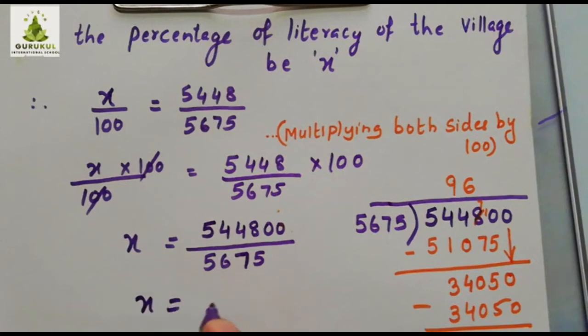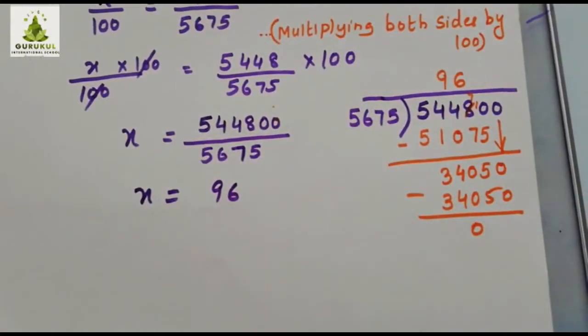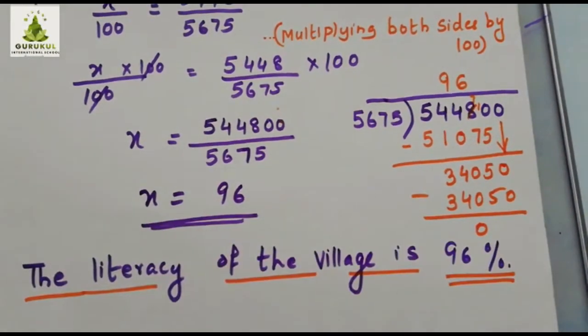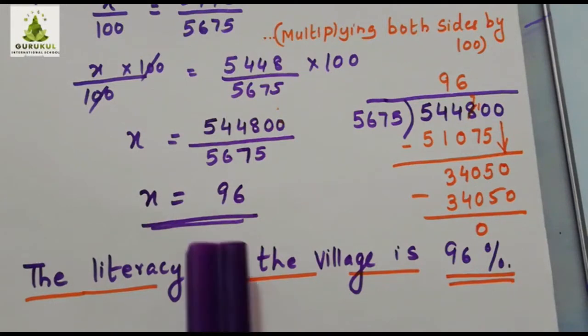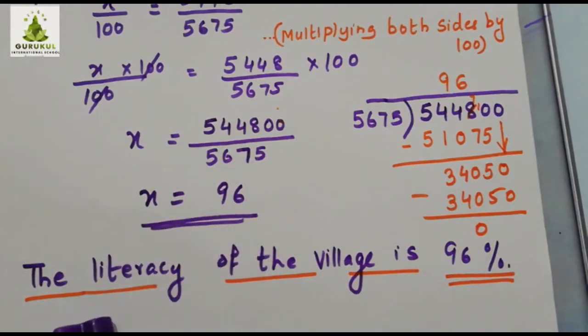X is equal to 96. Is this much clear? Then the last statement. So you can write the final statement: the literacy of the village is 96%. X equals 96 means it is out of 100, 96. So they have it as a percentage. So out of 100, 96 means 96%. Is that clear? Complete this answer.